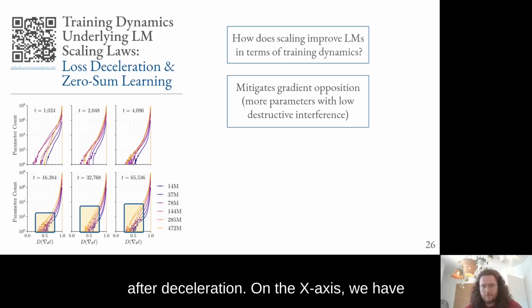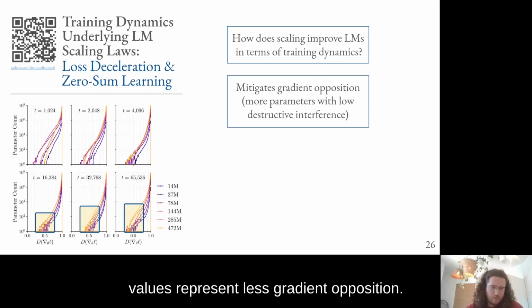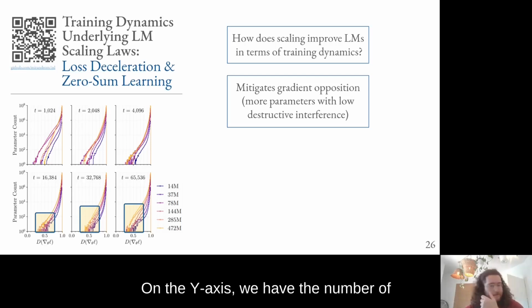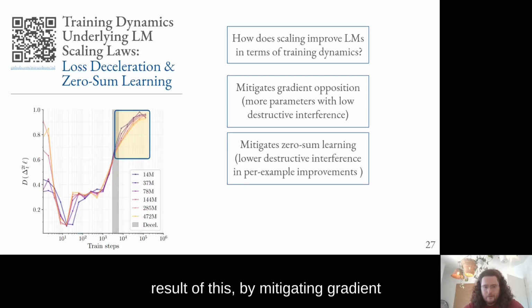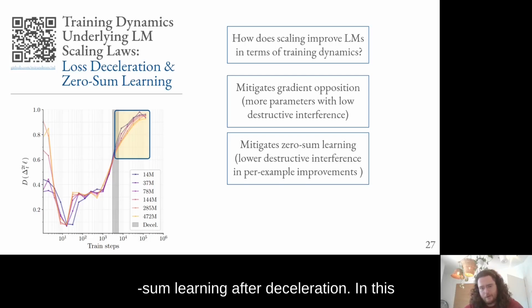On the x-axis, we have destructive interference, where lower values represent less gradient opposition. On the y-axis, we have the number of parameters with a given gradient destructive interference in log scale. The main takeaway in these plots is that after deceleration, larger models consistently have more parameters with less gradient interference. Intuitively, each of these parameters is a degree of freedom for weight updates with reduced ZSL. As a result of this, by mitigating gradient opposition, scaling also mitigates zero-sum learning after deceleration.